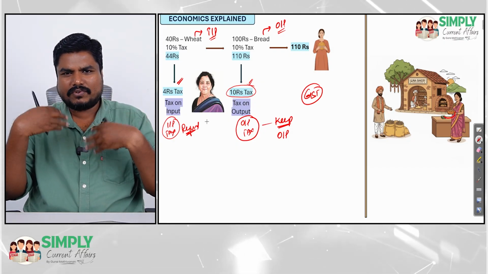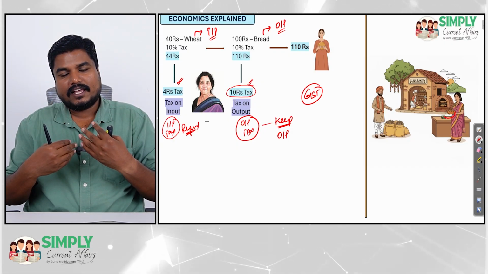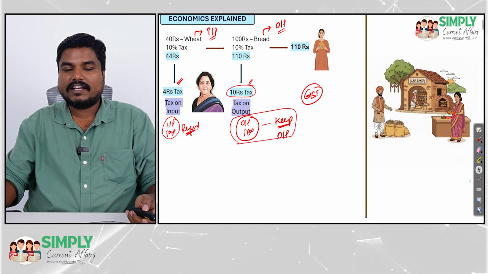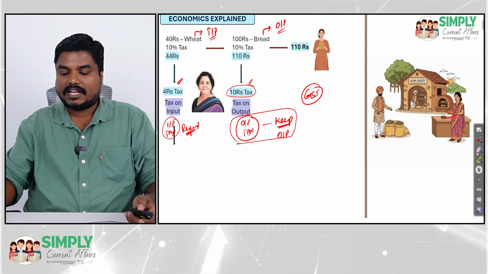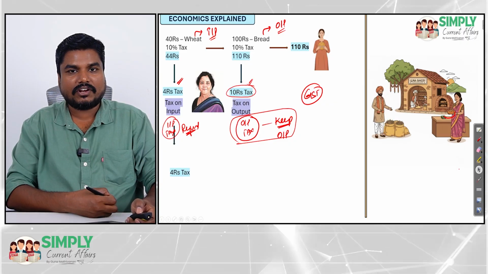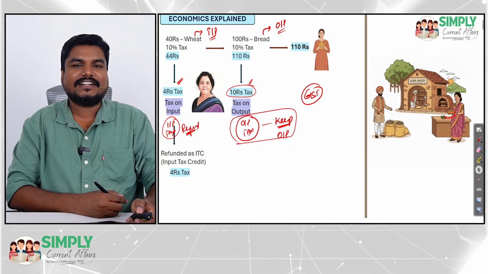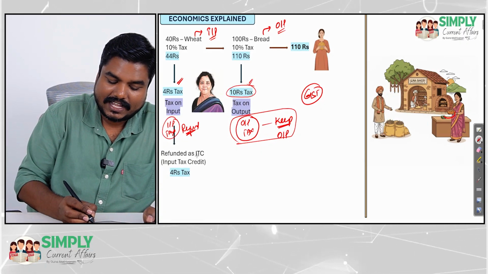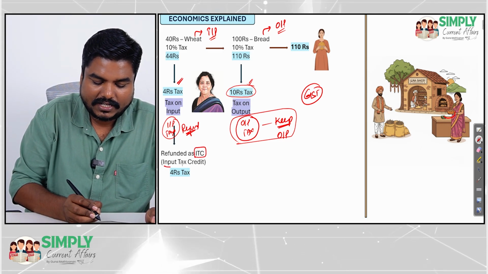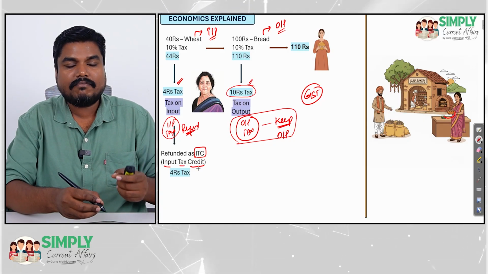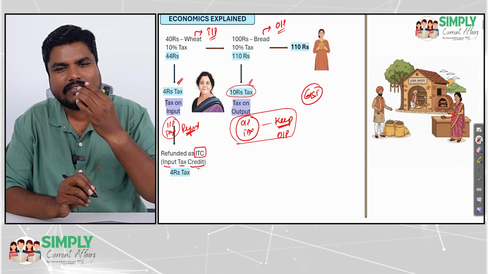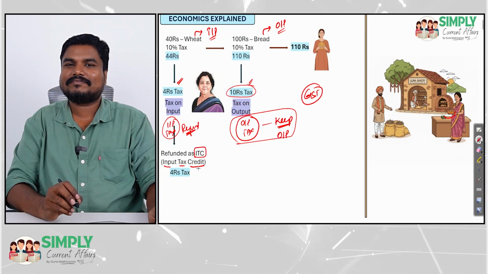Cascading will be there. The government will collect all the taxes. And finally, the government will retain the output tax. And this input tax of 4 rupees will be refunded. And that refund is called ITC. Now we will understand what ITC is. Input tax credit. The input tax of 4 rupees will be credited back. That is why it is called ITC, or we can simply say GST refund.